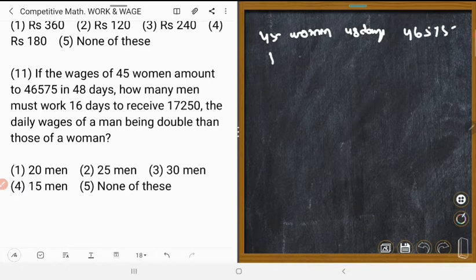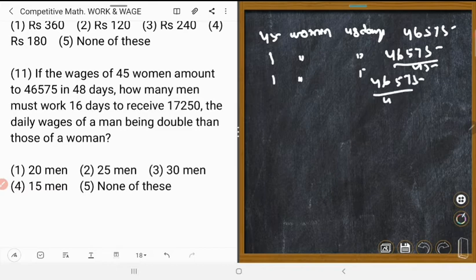So one woman working 48 days will get 46575 upon 45, and working 1 day means 46575 upon 45 into 48.